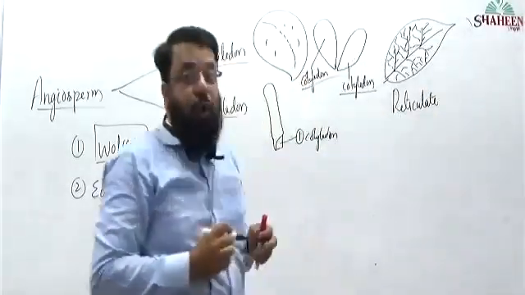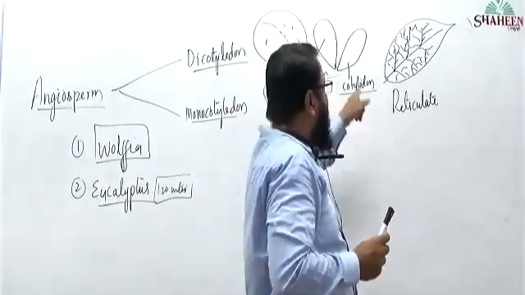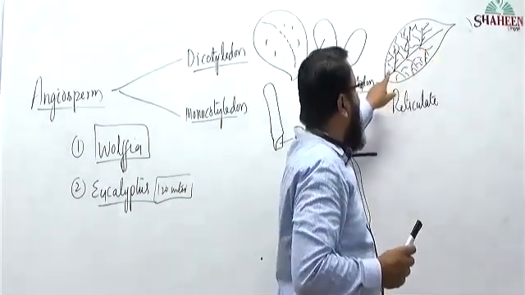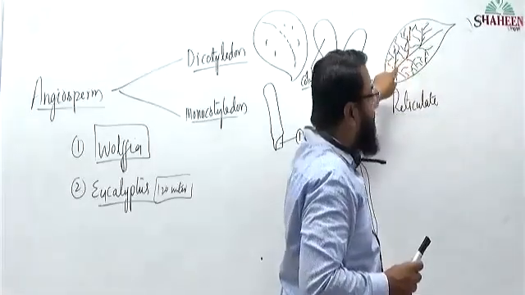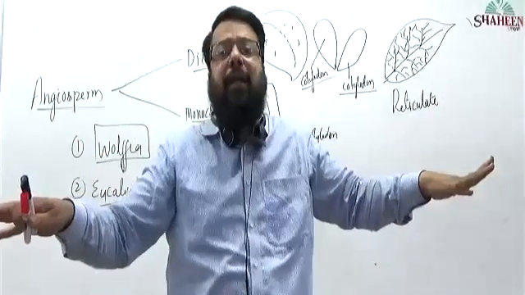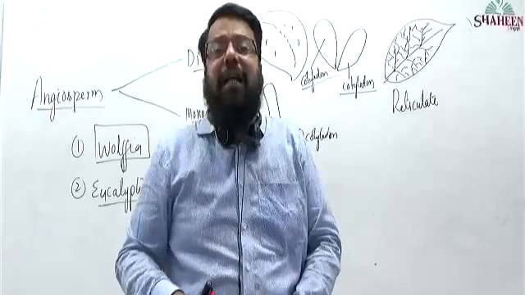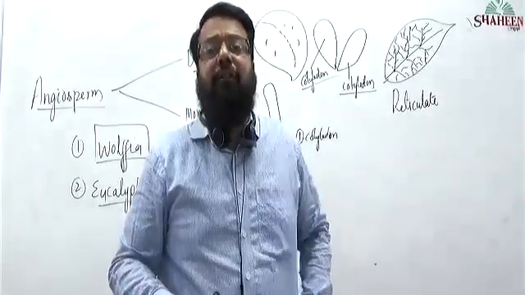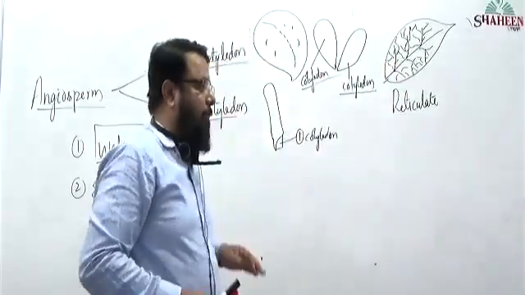So how to identify reticulate venation? We will have a midrib, it is divided, and further division will take place, and the complete leaf will have many veins spread in the complete lamina that will form a network-like structure. Network in science is called reticulum. That's why venation is called reticulate venation.